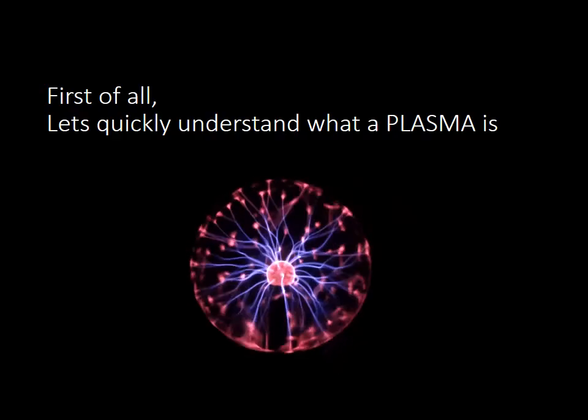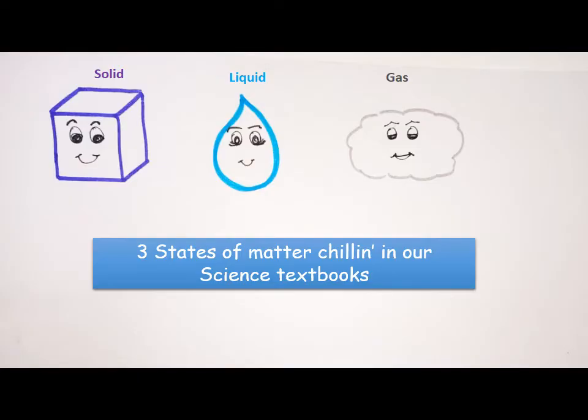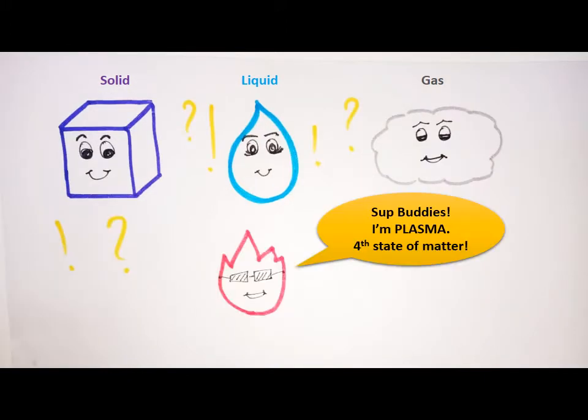But first of all, let's just quickly understand what a plasma is. We have been taught that there are three states of matter: solid, liquid, and gas. But did you know that there is also a fourth state of matter known as plasma? It in fact makes up 99.9% of our visible universe.